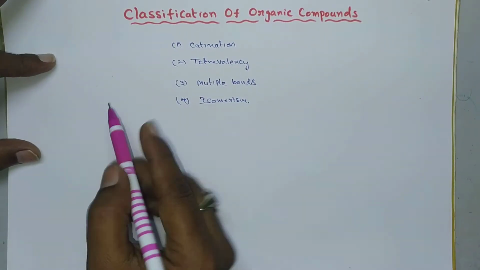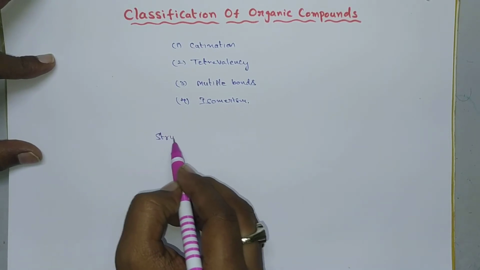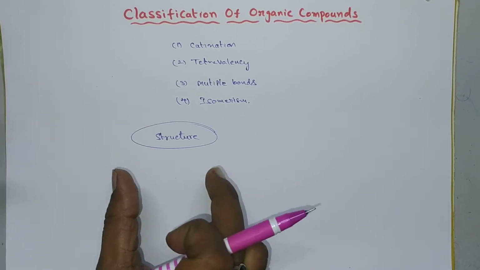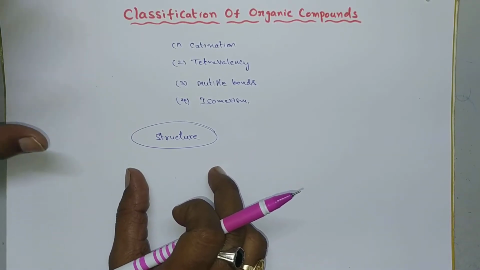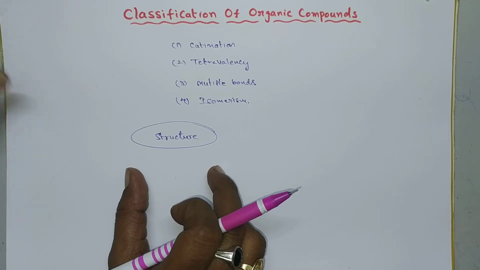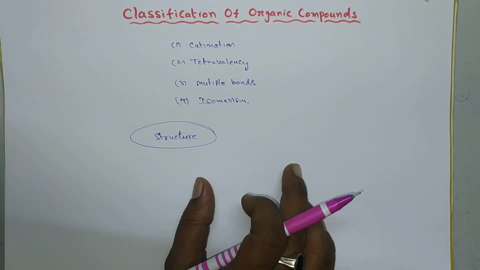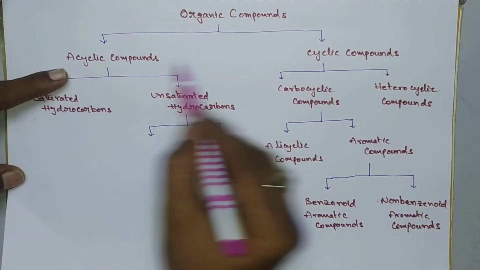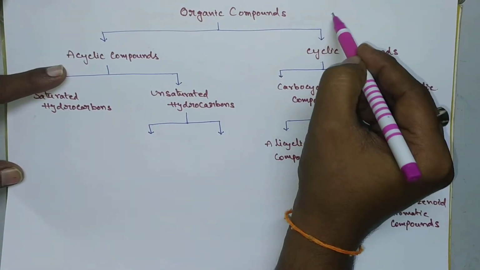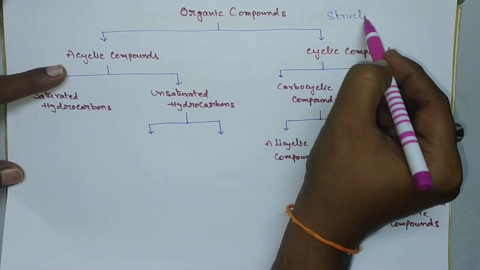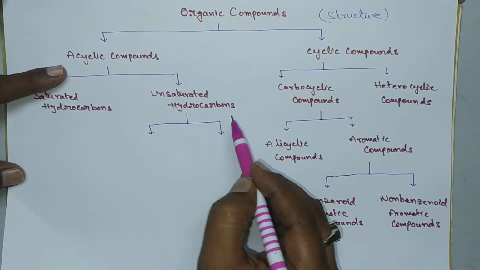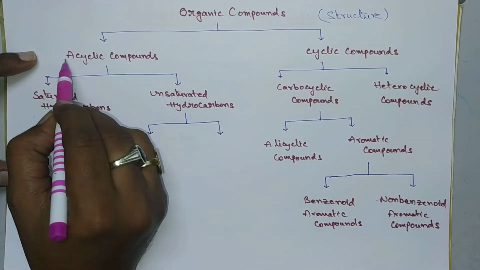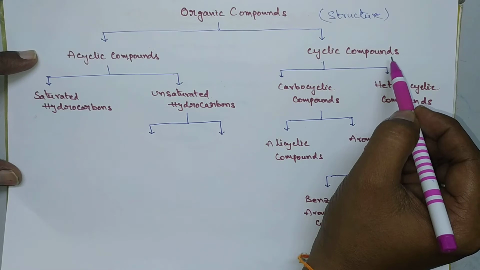The entire classification is mainly based upon the structure. Depending upon the structure of the molecules, the organic compounds are classified into two types: acyclic compounds and cyclic compounds.